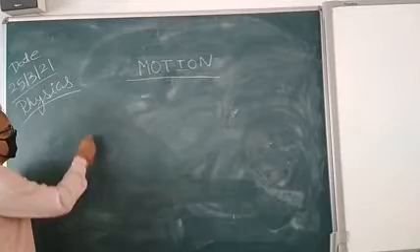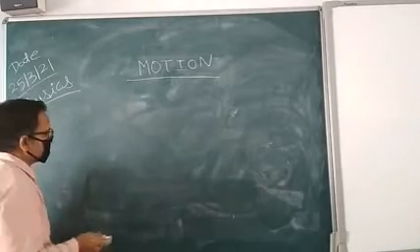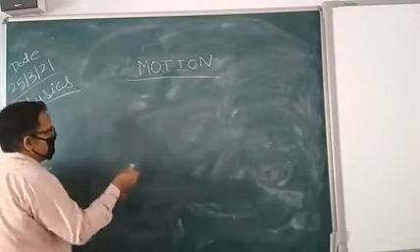Motion can be defined if it is changing its position.